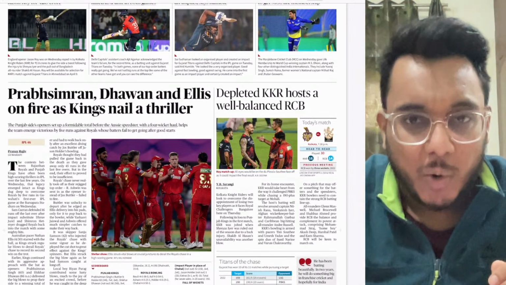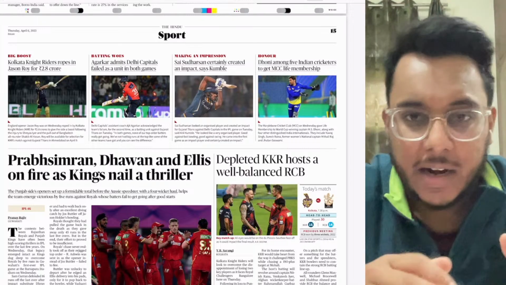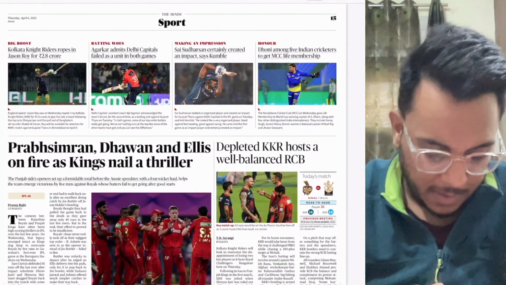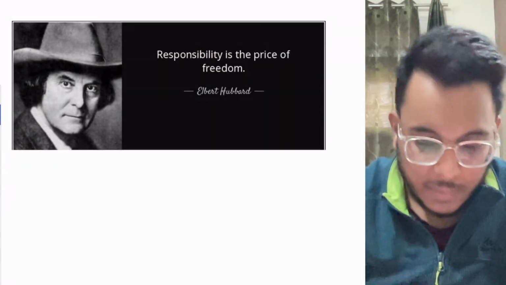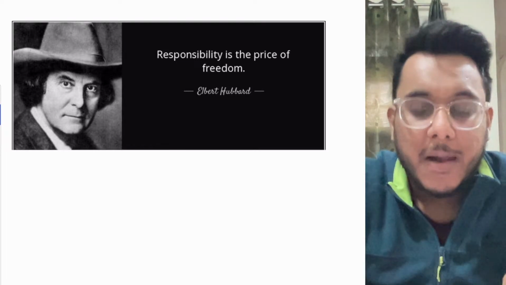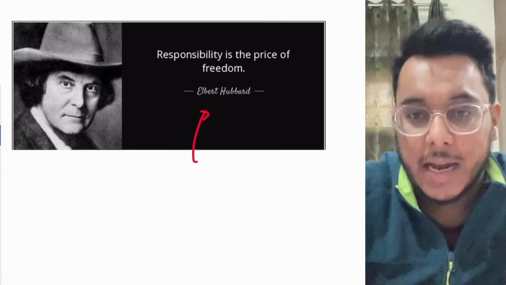So this, guys, is the overview of the entire newspaper. And now let's see the relevant articles which are important in the exam, one by one in detail. Now starting up. Every class we start with the GS quotation. So guys, today we'll take the quotation from Elbert Hubbard.